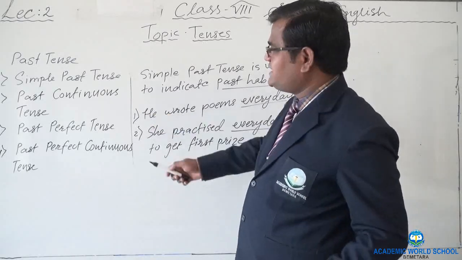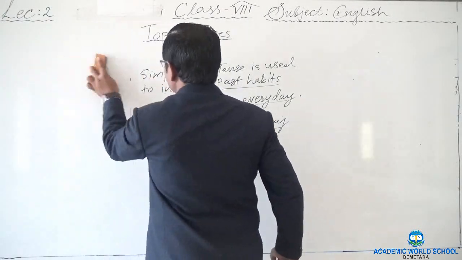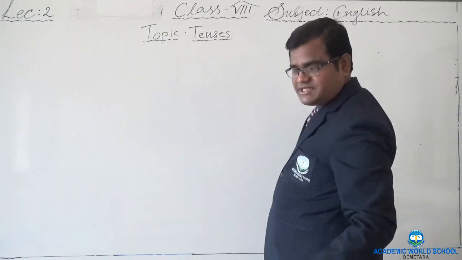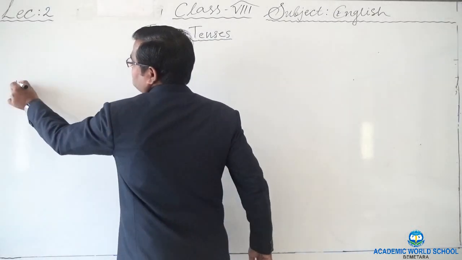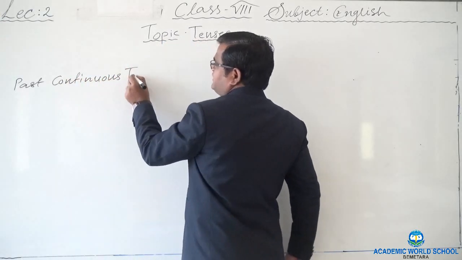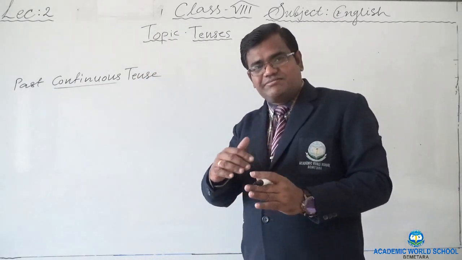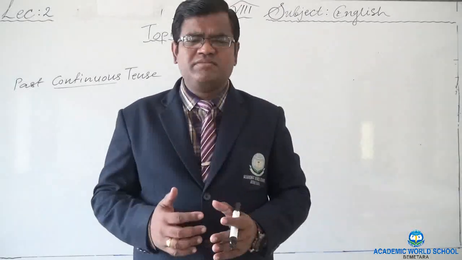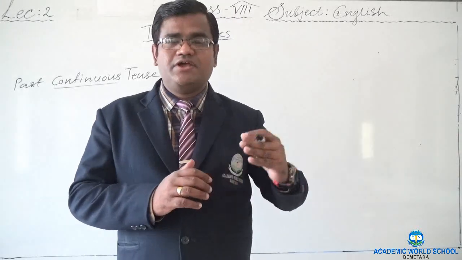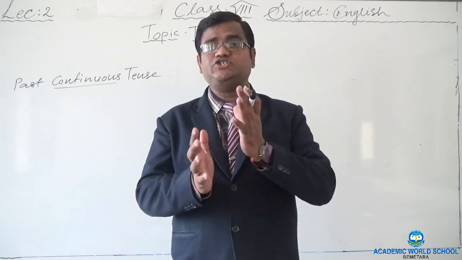Now let's come to the second tense, past continuous tense. We are going to study now past continuous tense. As the name suggests, continuous and past too, right? Past continuous tense is also called past progressive tense, because something is in progress, going on. Just imagine, past tense means yesterday. Let's take yesterday. When you were sitting at your home, what were you doing? Just imagine something live which was going on.